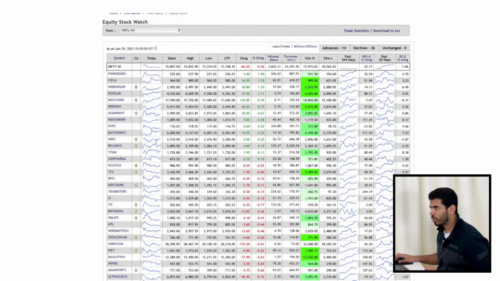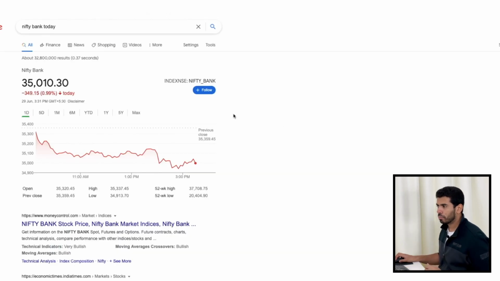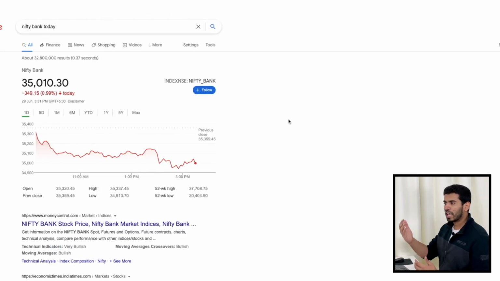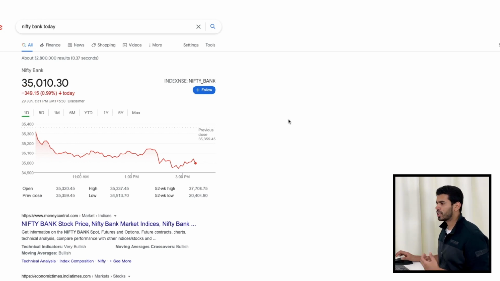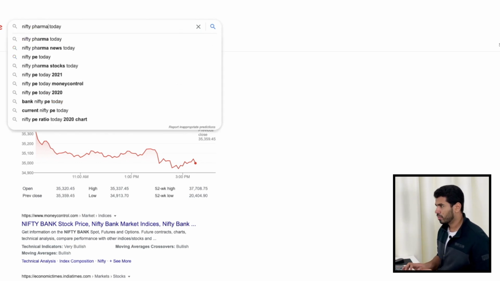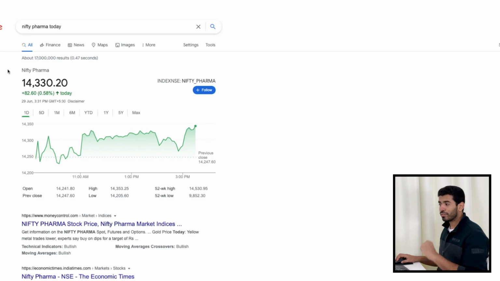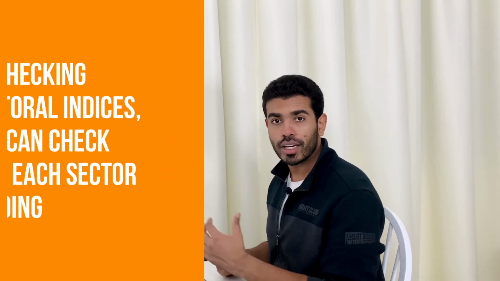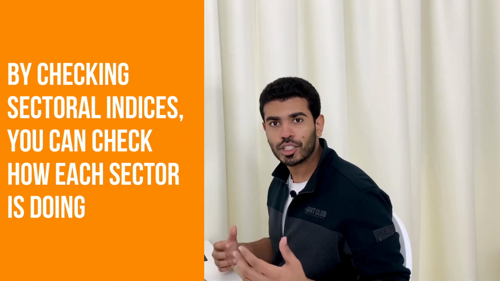For example, I can go to Google and check. Nifty Bank today did slightly below market. It went down by almost 1%. Let's say I decide not to invest in HDFC today. I decide I want to invest in something like a pharmaceutical company. So let's check Nifty Pharma. Nifty Pharma actually went up by 0.5%. So when the entire market went down by almost 0.4%, Nifty Pharma actually went up. By just looking at the sectorial index, I can understand how each sector is performing.